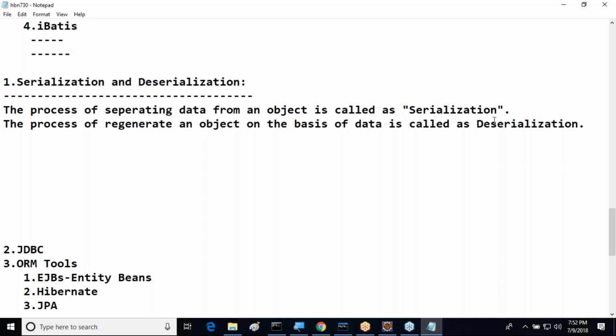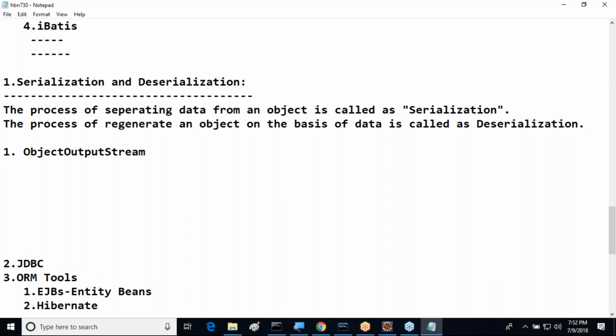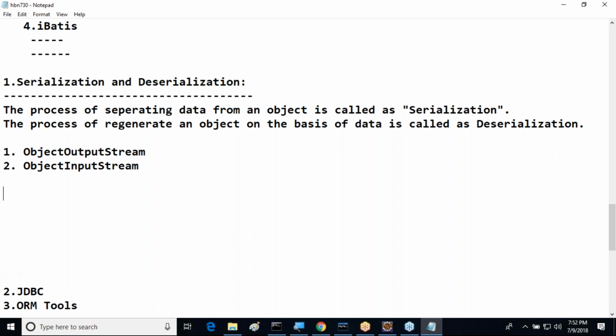To perform serialization and deserialization, Java has provided two byte-oriented streams. What are the two byte-oriented streams provided by Java? The first one is ObjectOutputStream, and the second one is ObjectInputStream. Overall, two streams are available here: ObjectOutputStream and ObjectInputStream.